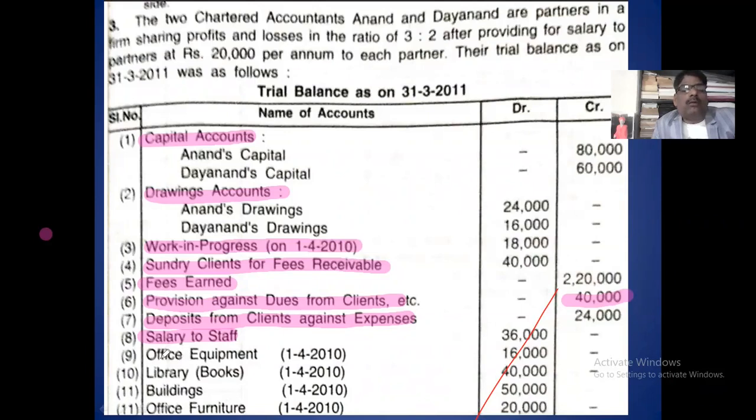The next is office equipment. Office equipment is an asset, goes to the balance sheet. Library books, asset, goes to the balance sheet. Building, asset, goes to the balance sheet. Furniture, office furniture, asset, goes to the balance sheet. Okay.